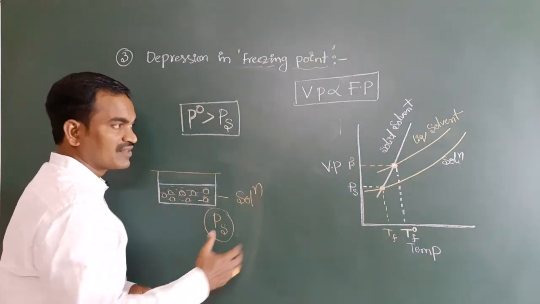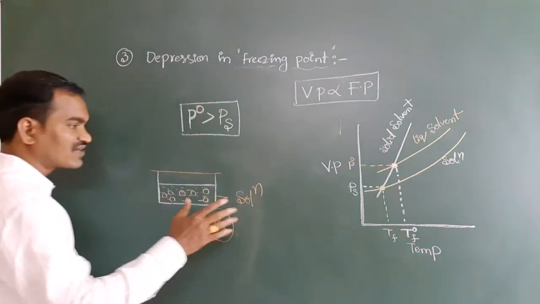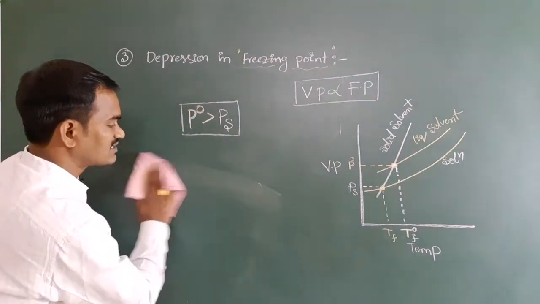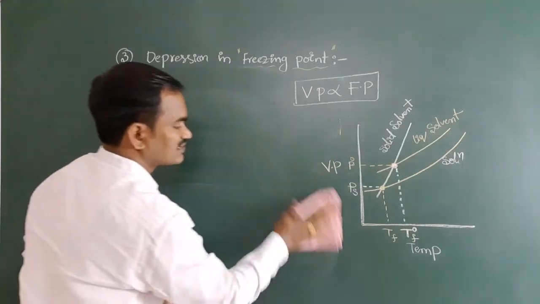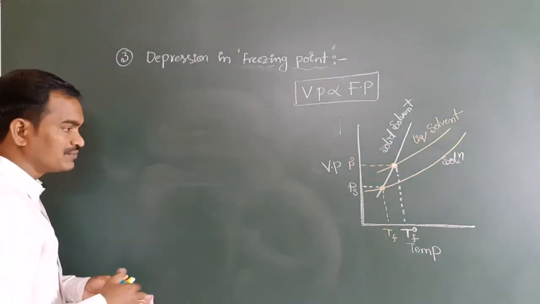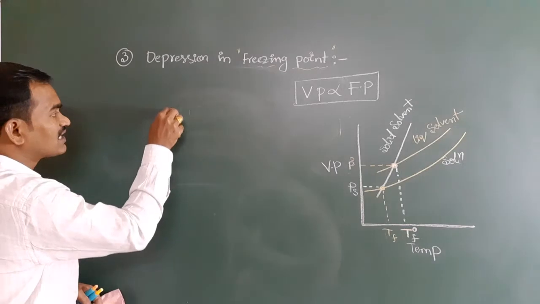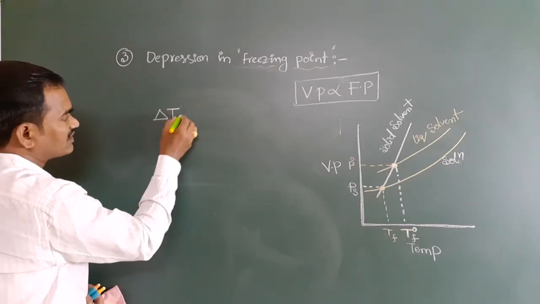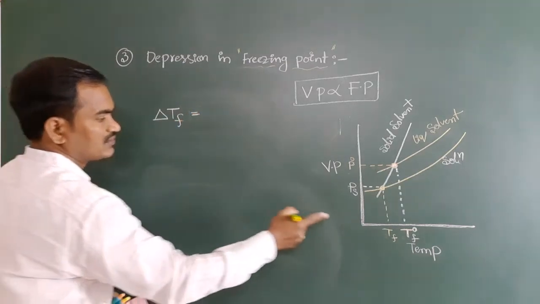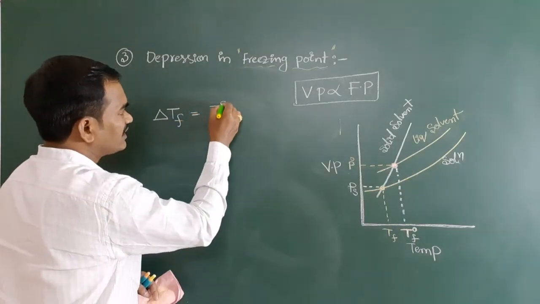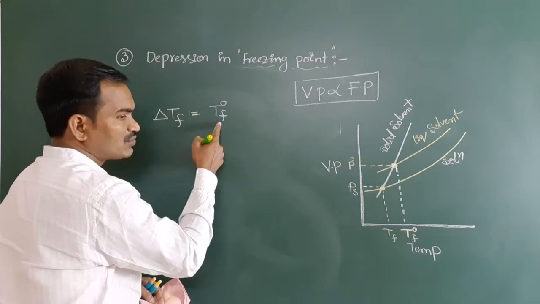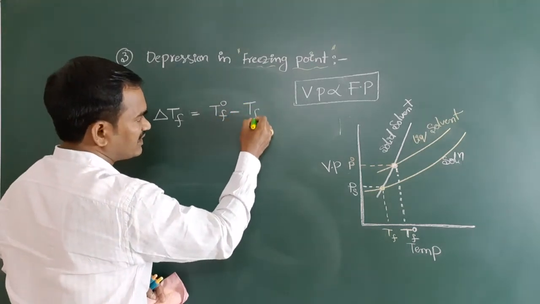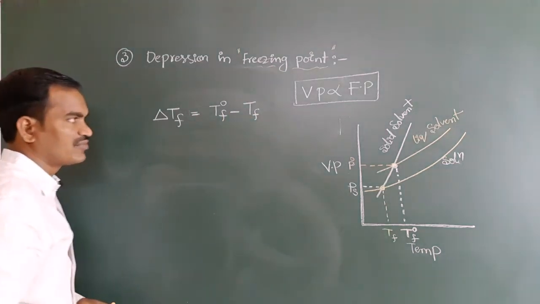Very simple, right? So now after this point, we have to have clarity on the next step. What is the next step? Here you see, all of you, delta Tf is equal to, what is that? T0f, the pure solvent freezing point, minus Tf, the solution freezing point.